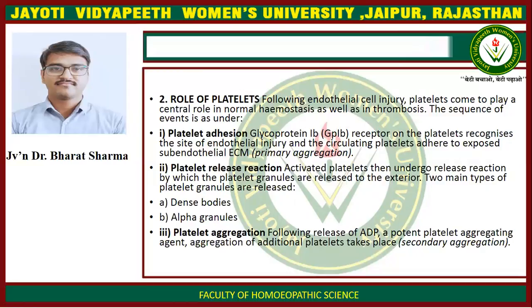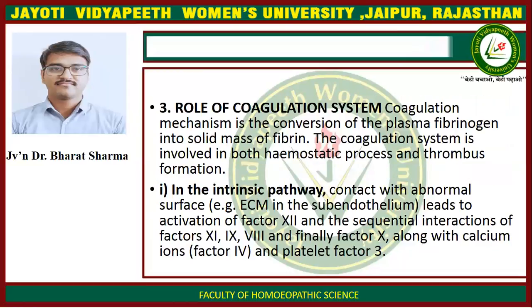Third, platelet aggregation. Following release of ADP, a potent platelet aggregating agent, aggregation of additional platelets takes place, also known as secondary aggregation. Now third, role of coagulation system. Coagulation mechanism is the conversion of the plasma fibrinogen into solid mass of fibrin. The coagulation system is involved in both hemostatic process and thrombus formation.